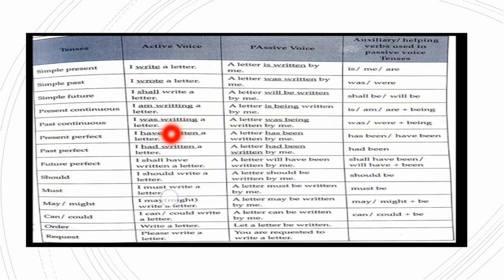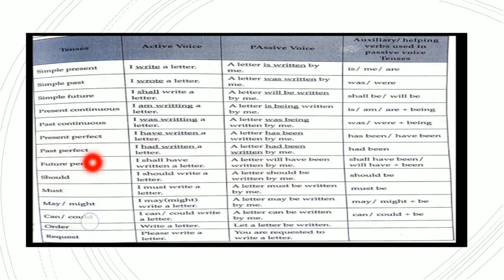Now, future: when we are talking about I shall have written a letter, a letter will have been written by me. Now, should: I should write a letter, a letter should be written by me. Wherever it is should, it will remain as it is. Now coming to must: I must write a letter, a letter must be written by me.